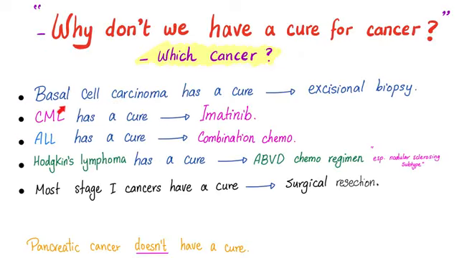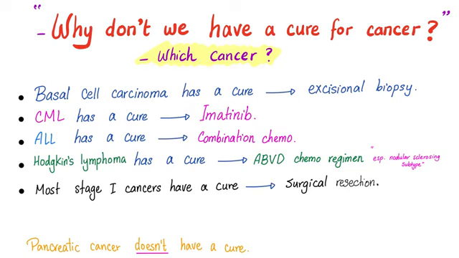Because if you're talking about basal cell carcinoma, which is a cancer of the skin, basically you go to the doctor twice. Once to diagnose it, once to remove it with excisional biopsy. That's it. And for me, that's a cure for cancer. CML, imatinib, it works in something like 95% of cases. Where I grew up, we call this a cure.